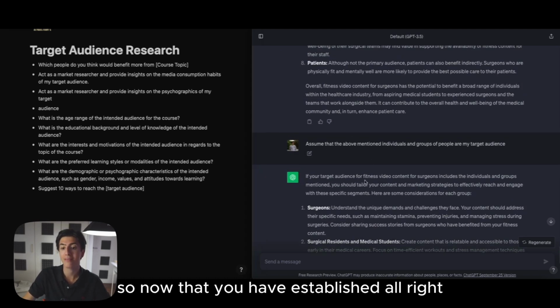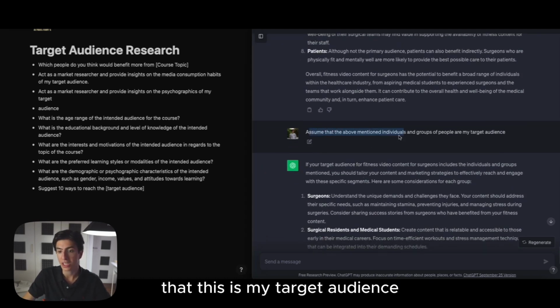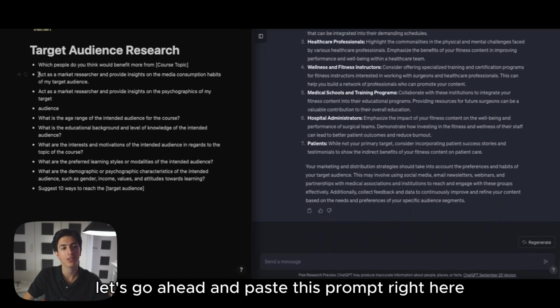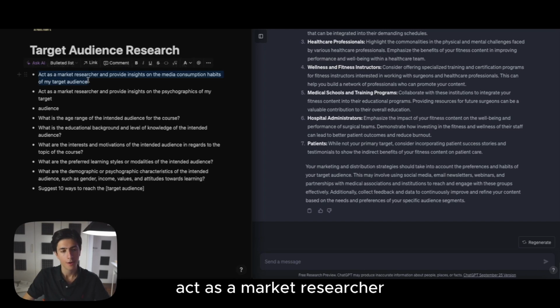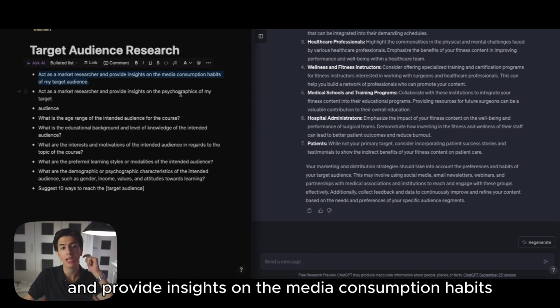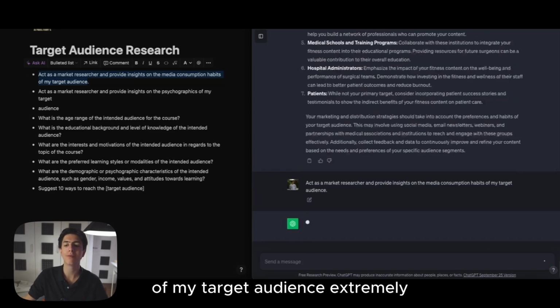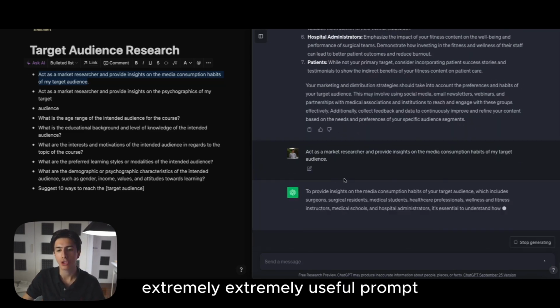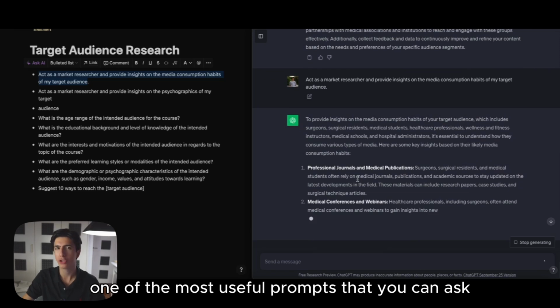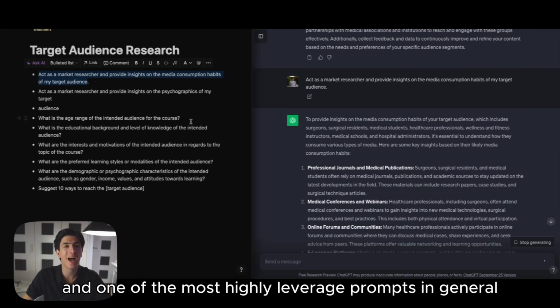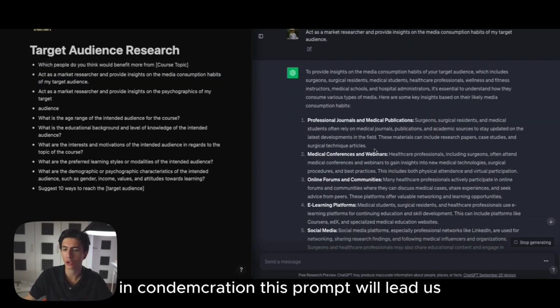So now that we have established that this is my target audience, let's go ahead and paste this prompt right here. Act as a market researcher and provide insights on the media consumption habits of my target audience. Extremely useful prompt. One of the most useful prompts that you can ask regarding target audience research, and one of the most highly leveraged prompts in general in content creation.